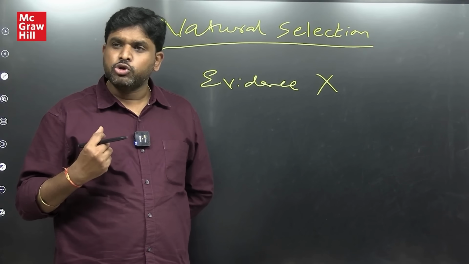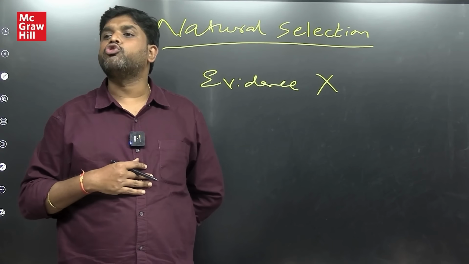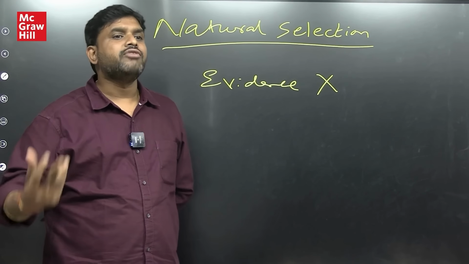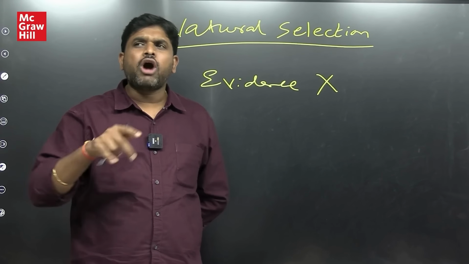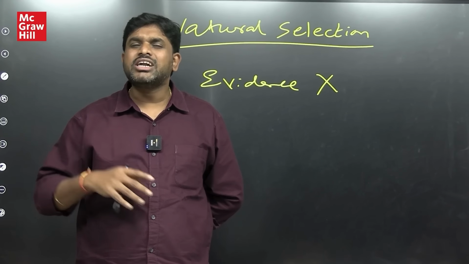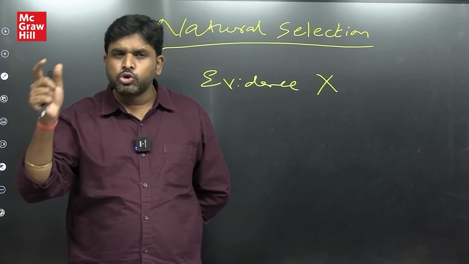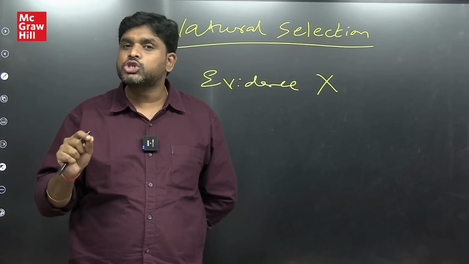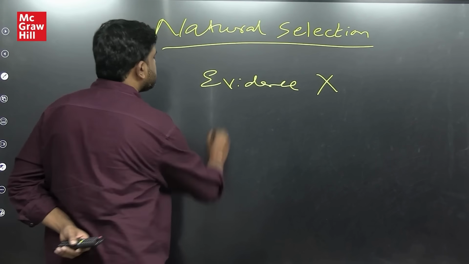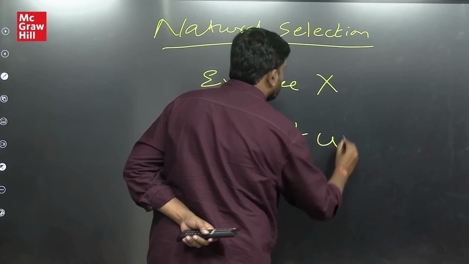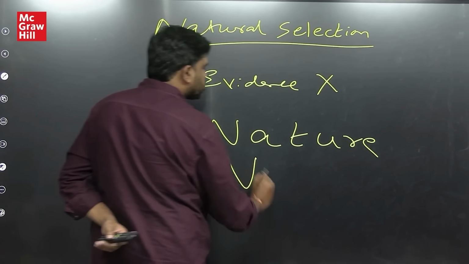Nature will be selecting a few traits which help in evolution. What will be promoted and what will not be promoted, we cannot tell certainly, it is uncertain. But in the process of evolution, the traits which help will be the ones that evolve. That which helps evolution is nature. That he named as natural selection.